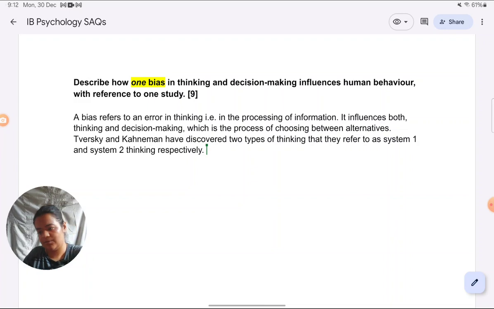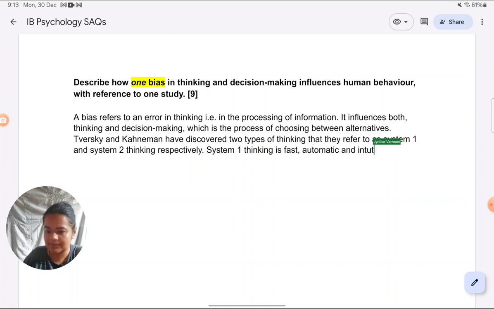Then I would talk about system 1 thinking, again not too much, because after all the answer is on bias, not on the two types of thinking, but a little more at leisure compared to what I had explained in the previous answer, because there I just wanted to leave room for the study. So system 1 thinking is fast, automatic, and intuitive.